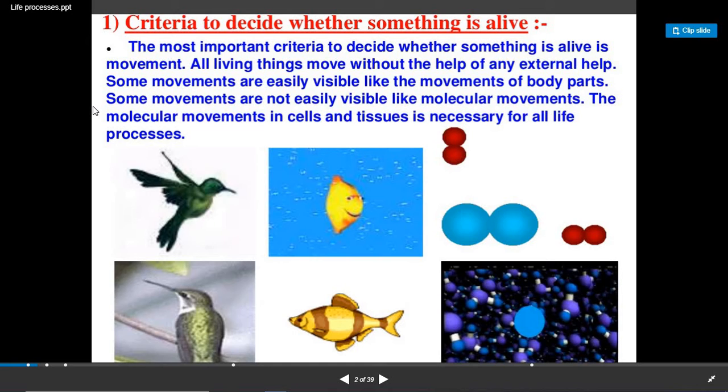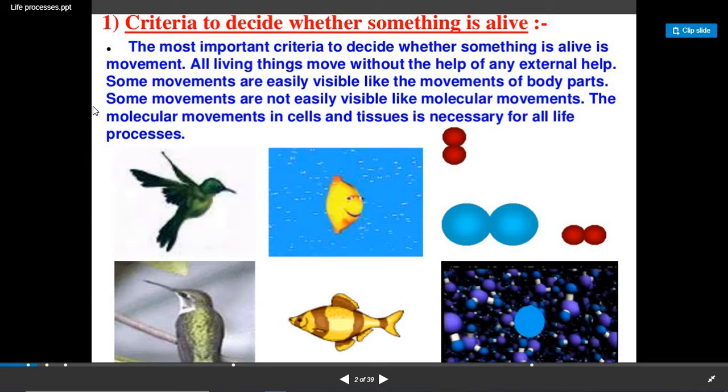In this chapter, we will study the different processes, the different types of nutrition, and various systems also. Now, first of all, there is a criteria to decide whether something is alive. Which are the characteristics that are used to decide whether the thing is living or not? The most important criteria to decide whether something is alive is movement. All living things move without the help of any external help.